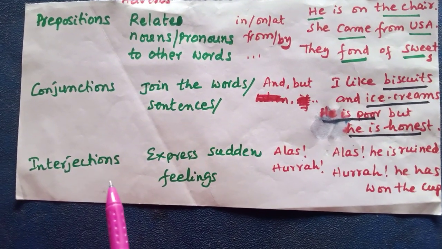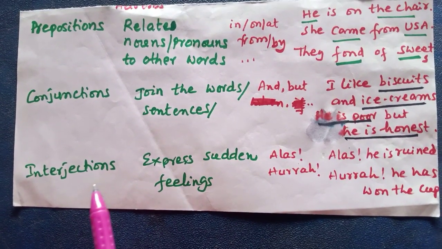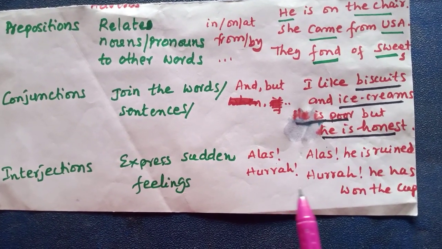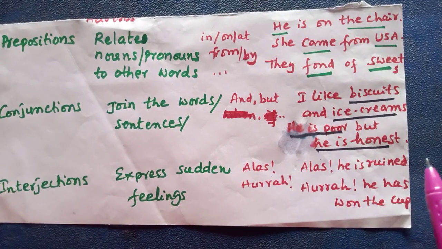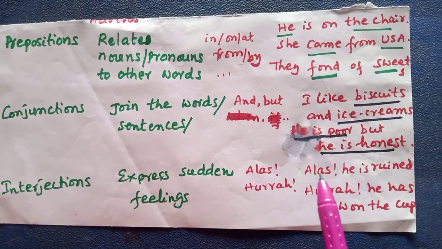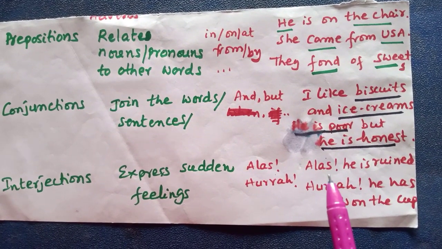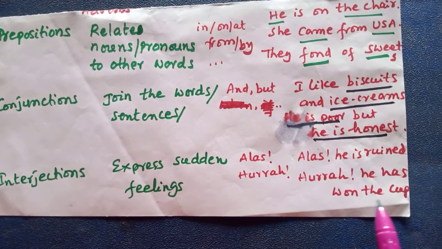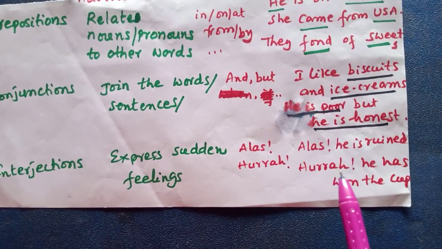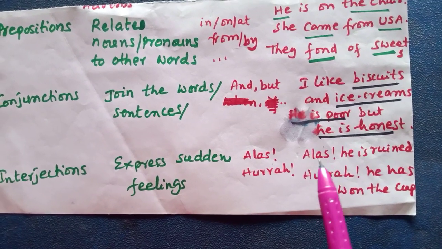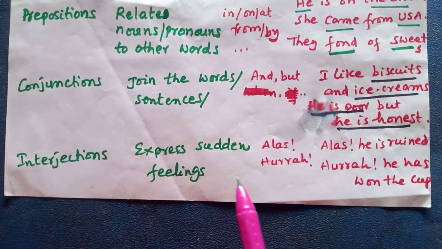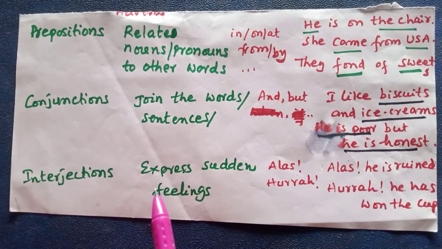Next, interjections. Interjections express sudden feelings. Alas, hooray! Alas, he is ruined. Here, alas is the interjection which shows sadness. Hooray! He has won the cup. Here, hooray is the word which shows the joy. So, these are the words which express sudden feelings. Such words are called interjections.